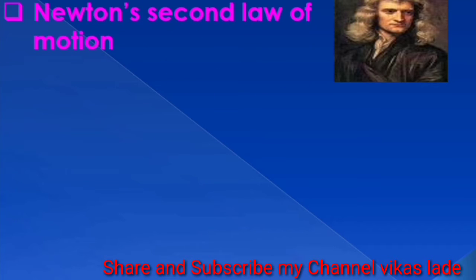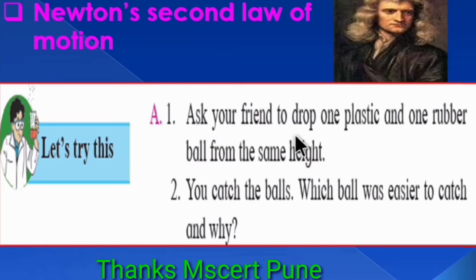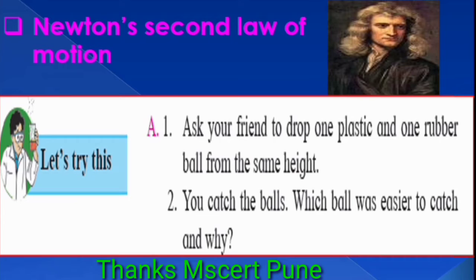Newton's second law of motion. Let's try this. A1. Ask your friend to drop one plastic ball and one rubber ball from the same height. Second, you catch the ball. Which ball was easier to catch and why? Answer: the plastic ball was easier to catch because the mass of the plastic ball is much less than that of the rubber ball. When the velocity is the same, a lighter body produces less impact than a heavier body.